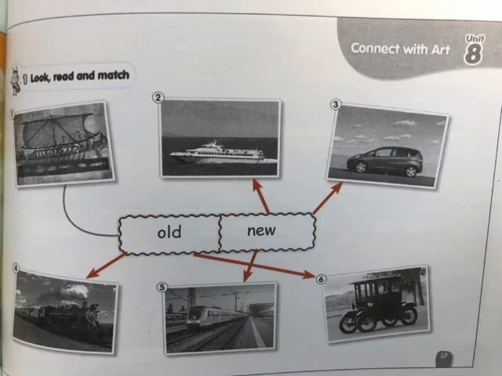So, match with the word new. What can you see? I can see a new car. So, match with the word new. What can you see? I can see an old train. So, match with the word old. What can you see? I can see a new train. So, match with the word new. What can you see? I can see an old car. So, match with the word old.